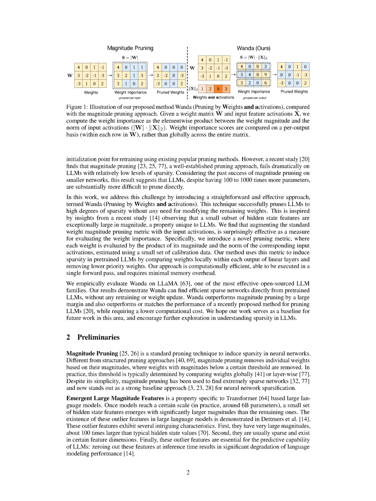Once these models attain a certain size, typically around 6 billion parameters, something fascinating happens. A handful of hidden state features begin to stand out with sizes significantly larger than the rest. This phenomenon of outlier features has been confirmed in various large language models. These exceptional features are intriguing for a few reasons.